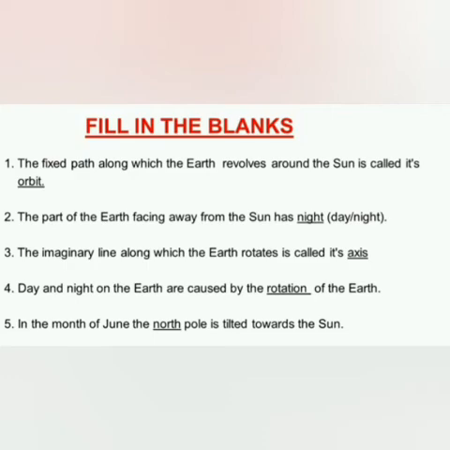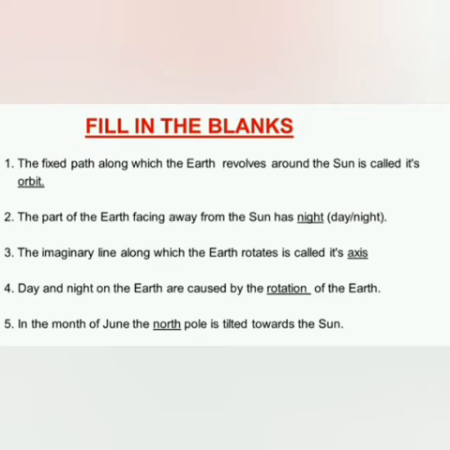The imaginary line along which the earth rotates is called its axis. Number 4. Day and night on the earth are caused by the dash of the earth. And the answer is rotation. Day and night on the earth are caused by the rotation of the earth.